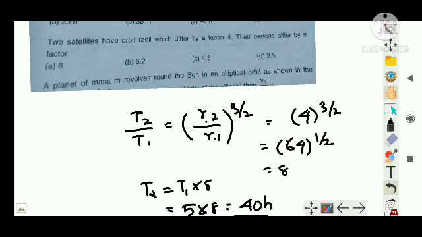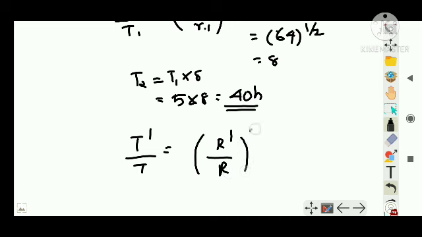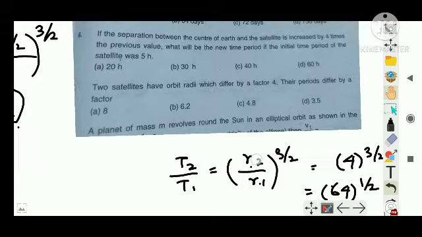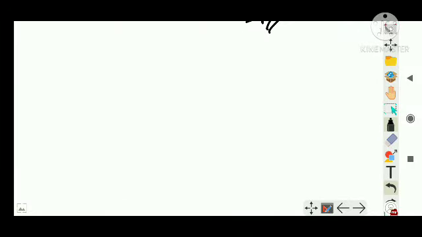Similarly, there are 2 satellites whose orbit radii differ by the factor 4, means their ratio is 4. So how do their time periods vary? That is your ratio. If you are asked, T dash by T is equal to R dash by R raised to 3 by 2. So that is equal to, ratio is 4 given, that is 4 raised to 3 by 2. So the answer will be 8. So it is easily solved. It is not that tough, right? So the numerical problems are very easy.